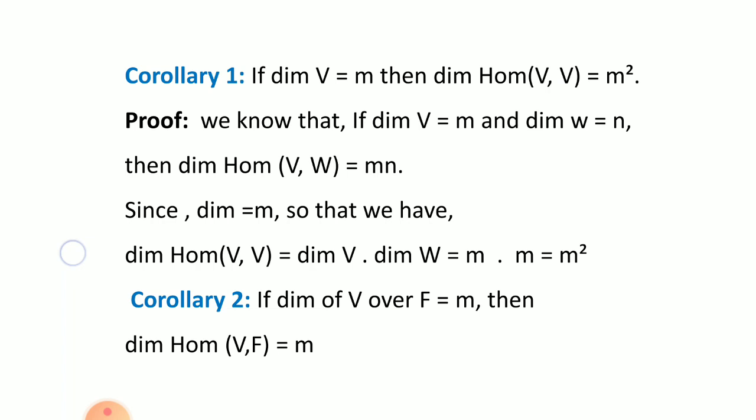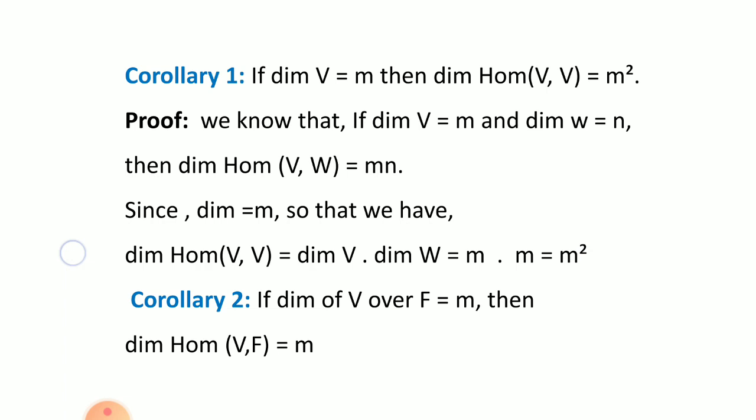That means dimension of Hom(V,V) is equal to dimension of V into dimension of W, but W is equal to V itself, and therefore it will become m into m, that is m square. Okay, means if dimension of V is equal to m, dimension of Hom(V,V) is equal to m square.